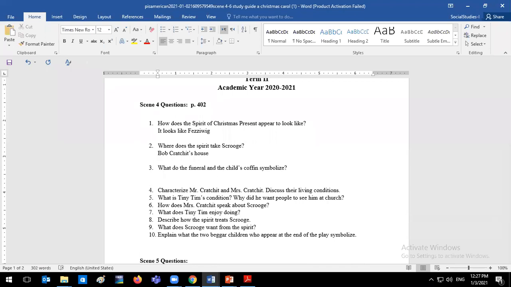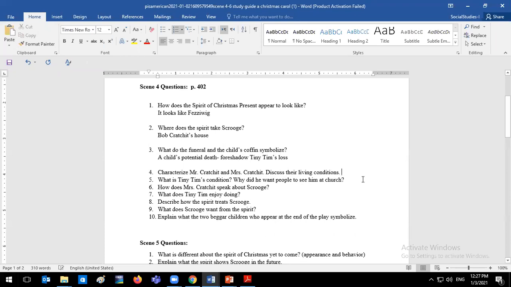It symbolizes a child's death. Good. A child's potential death. So it helps us here. It could predict, or we could foreshadow. What does it mean to foreshadow? Foreshadow means to predict something that could happen in the future. So here we can see a child's potential death, or it could also help us foreshadow Tiny Tim's loss. That he's no longer with us. The family is going to lose him.